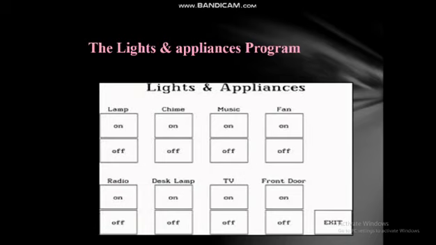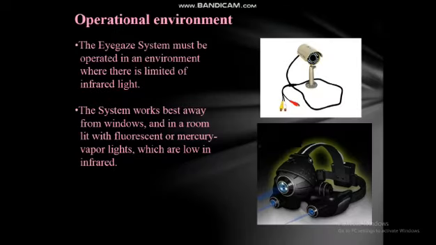The operational environment of eye gaze system. The eye gaze system must be operated in an environment where there is a limit of infrared lights. The system works best away from windows and in a room with mercury vapor lights which are low in infrared.